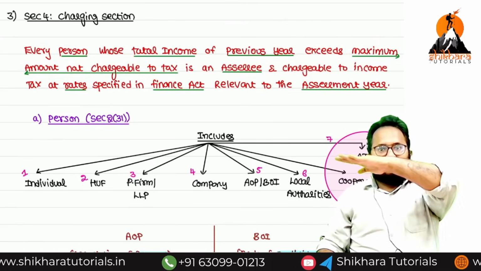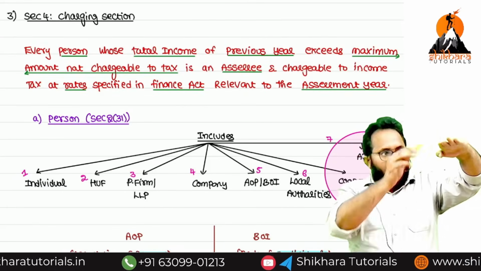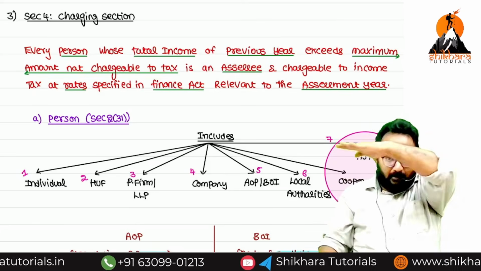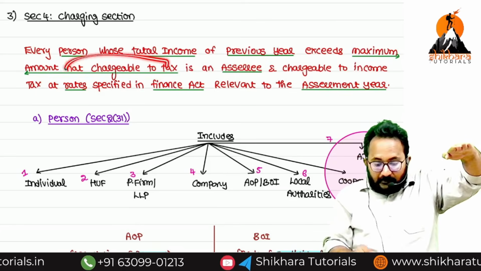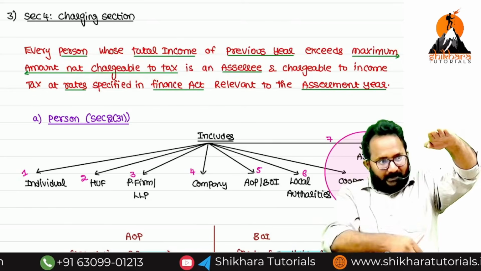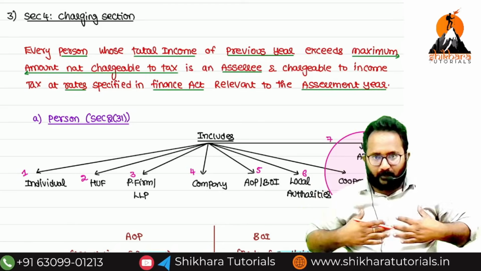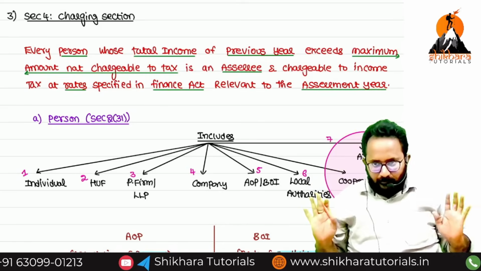In the Act they have given the maximum amount, that means 0 to 1 amount. They are saying this is the maximum amount not chargeable to tax. That means below this, no need to pay the tax. If this limit is exceeded, you are required to pay the tax. I will tell you further what the limits are.